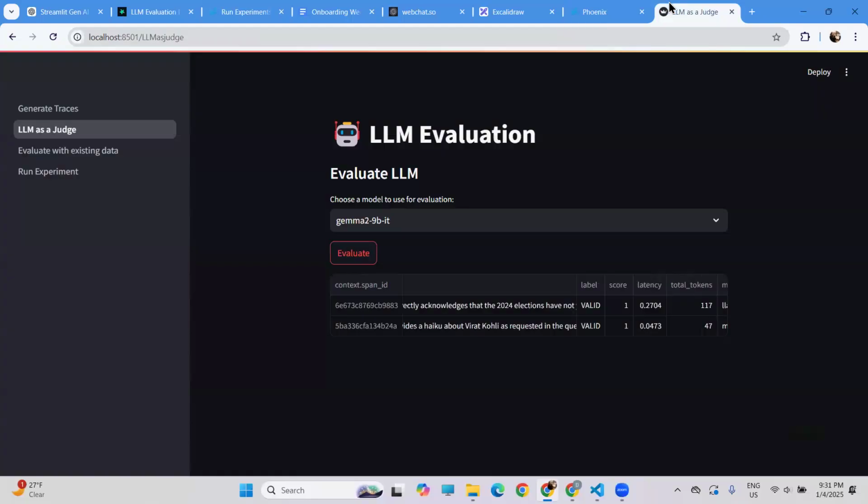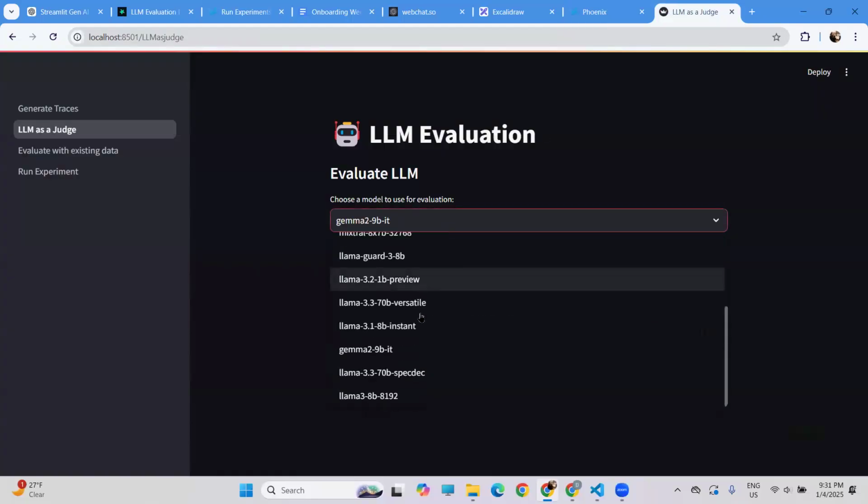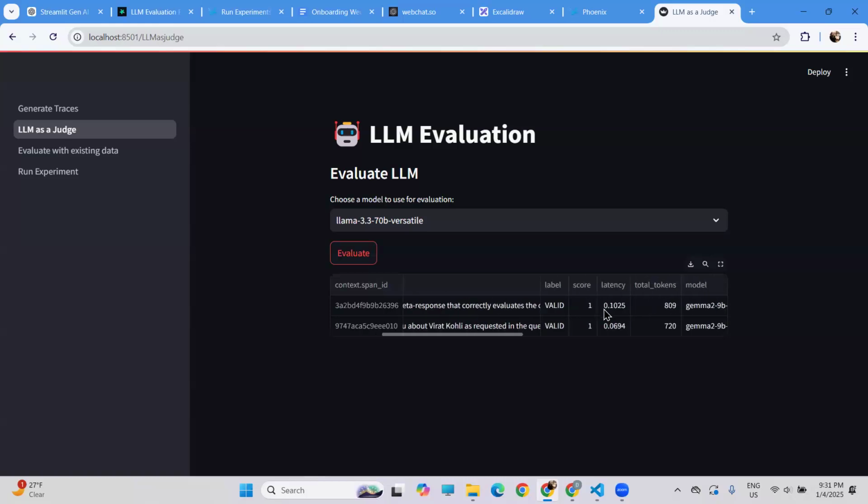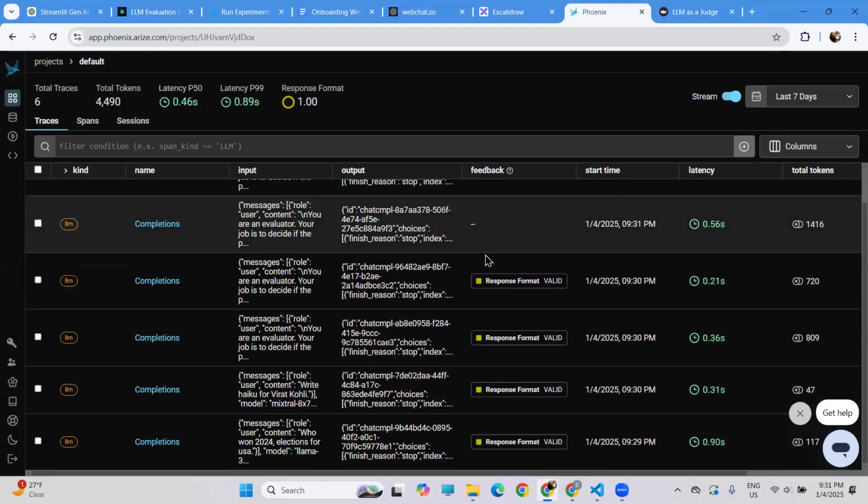So let me just try to evaluate with a different model. For example, Llama 3.3 versatile. Okay, for this one also, it's giving me valid for both.